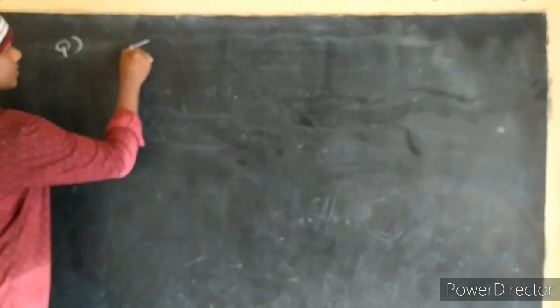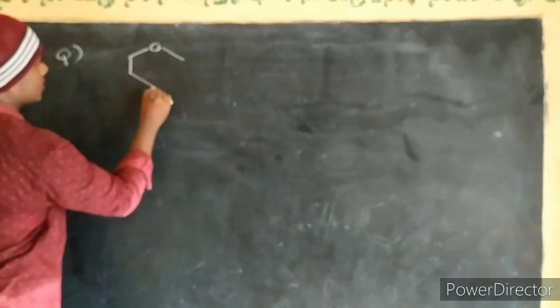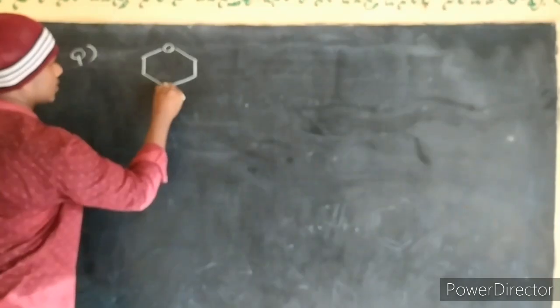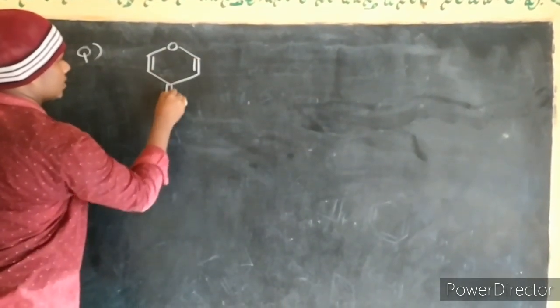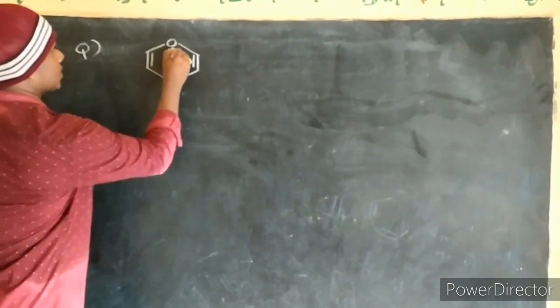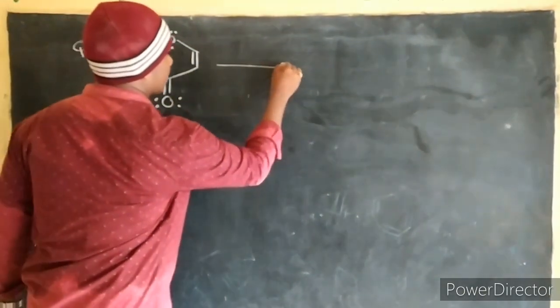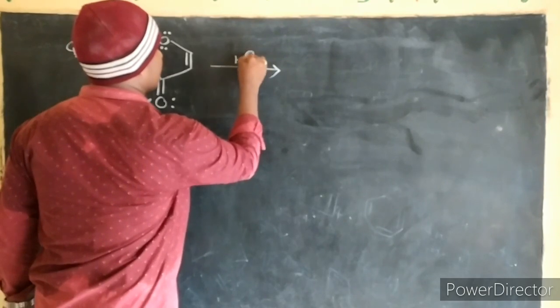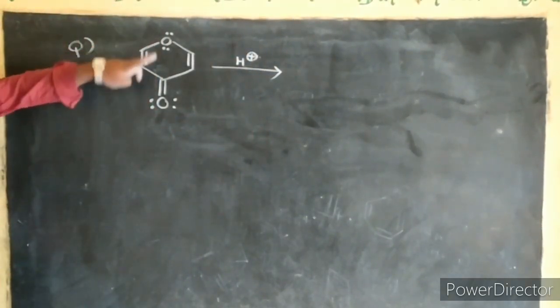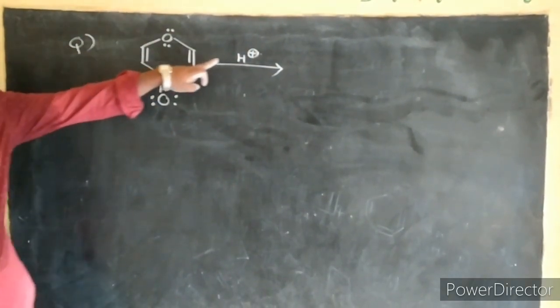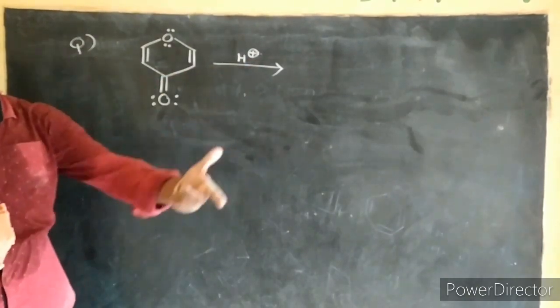So this is a previous JEE Mains question. Out of these, which oxygen carries H plus very fast?